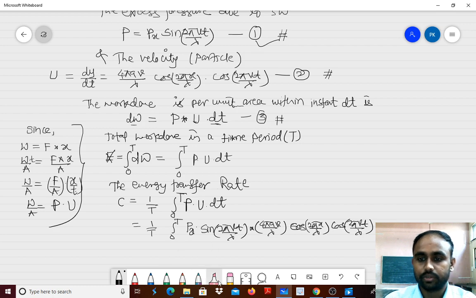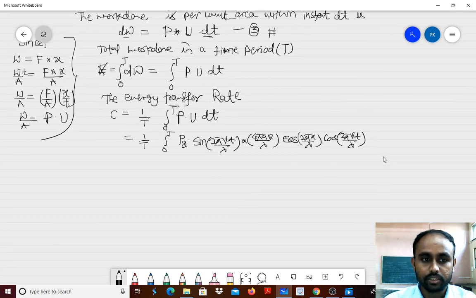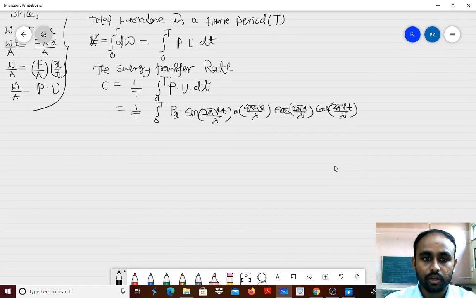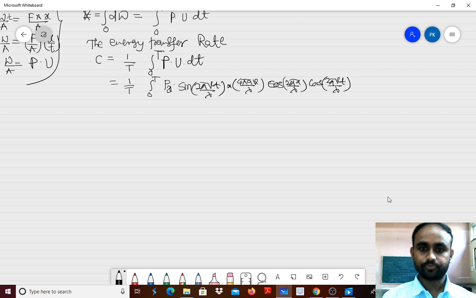If it is not visible to you, I will make it a little bigger. I have done nothing, simply substituted the values of p and u. As we have written p_x for the amplitude of the pressure equation, and yes, it is dt here, the integration with respect to that component.